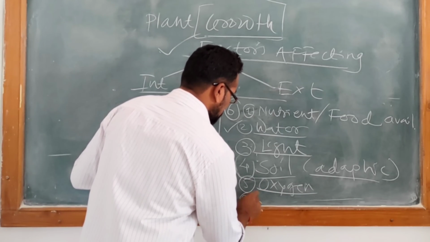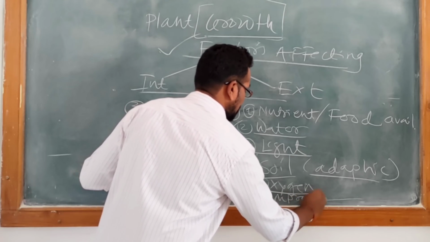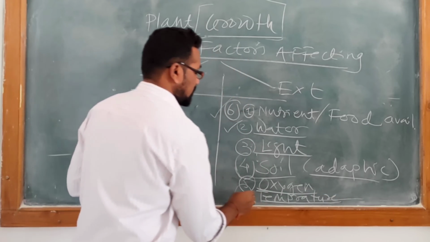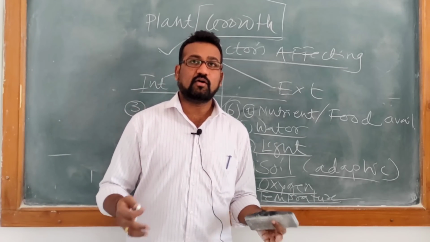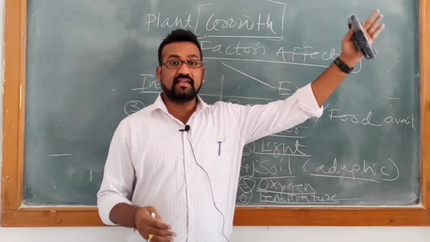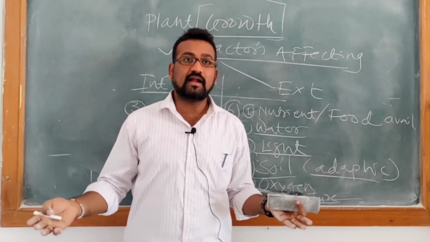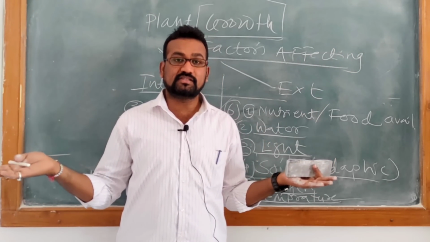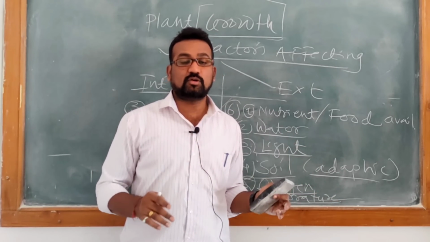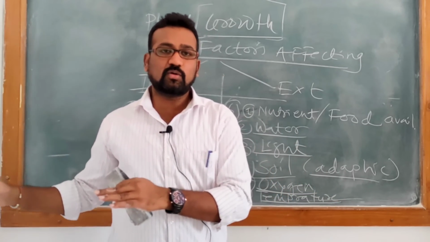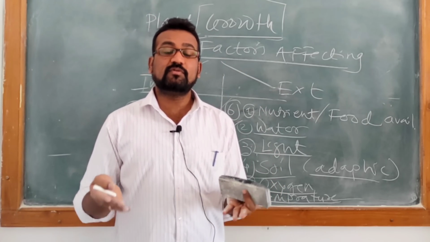The 6th point is temperature. How does temperature affect the growth of the plant? Obviously, if temperature is very high, then water loss of the plant is very high and the plant will engage in maintaining its temperature. No growth you will find. The plant is going to suffer from adverse environmental conditions. If temperature is very low, then absorption of water will be very difficult.